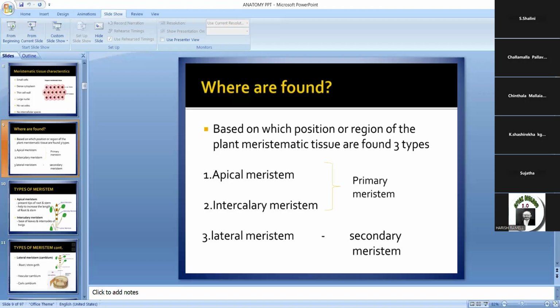Okay, so this is about the meristematic tissues, the classification of meristematic tissues based on origin, based on function, and based on position. Okay, so it's enough today. Tomorrow we are going to discuss shoot apex and root apex theories. Okay.